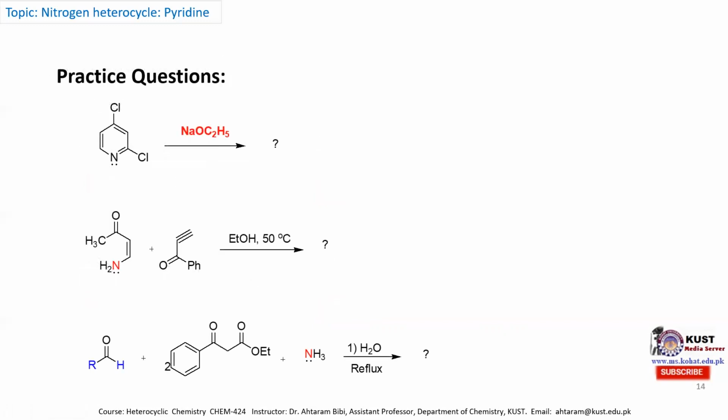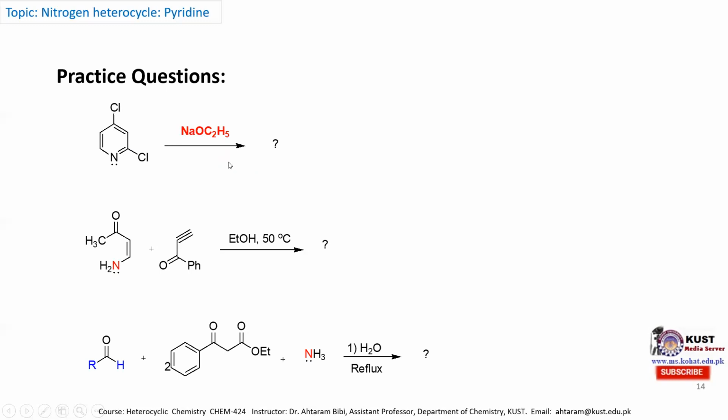Here are some practice questions, and you have to mention the product for each of these reactions. Mention whether, when this disubstituted pyridine molecule is treated with this nucleophile, the nucleophile will substitute at the alpha position or the gamma position.